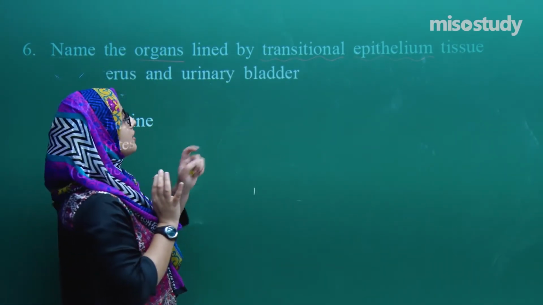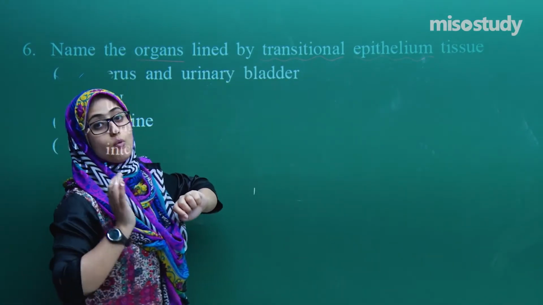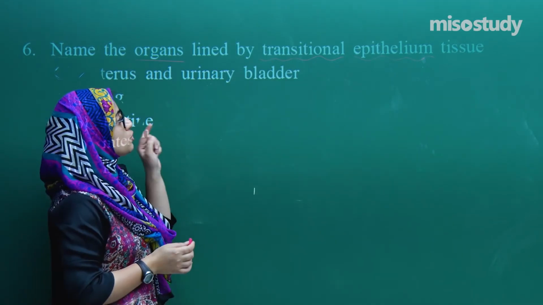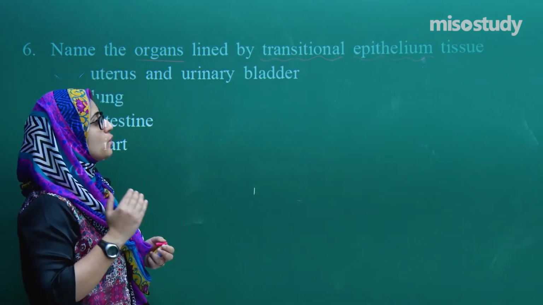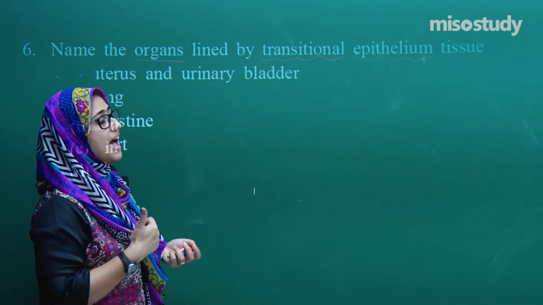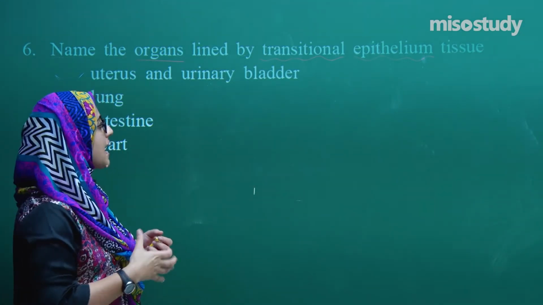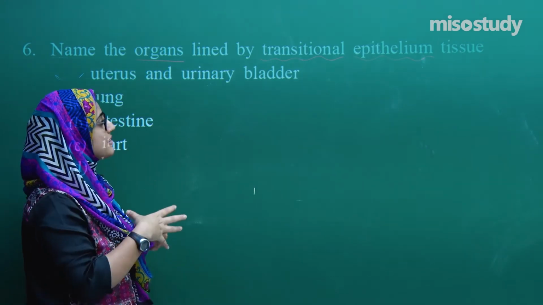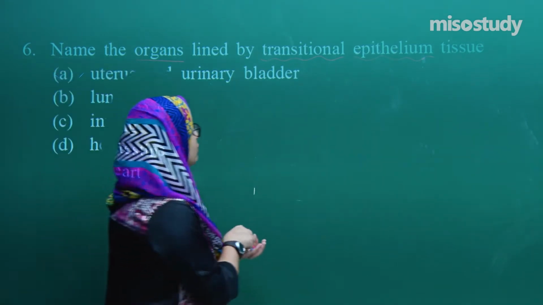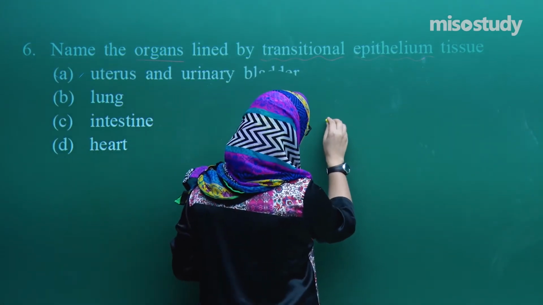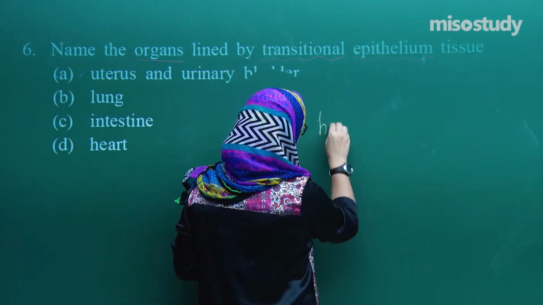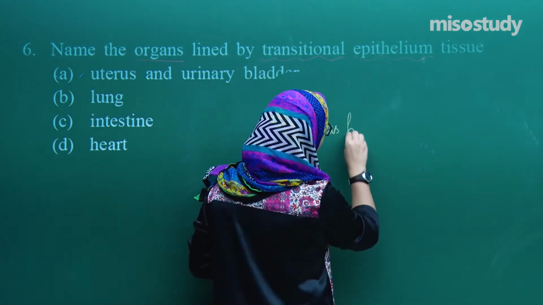So first of all, think about this transitional epithelium. What is transitional epithelium? If you remember, this epithelium has one of the best qualities, that is, it has the property to expand.